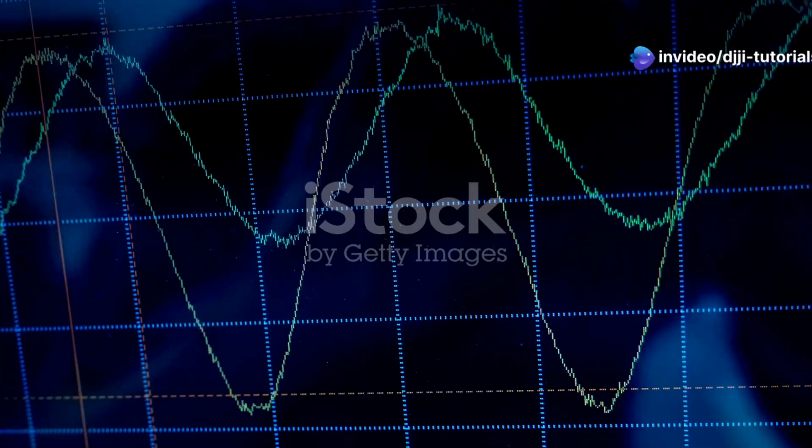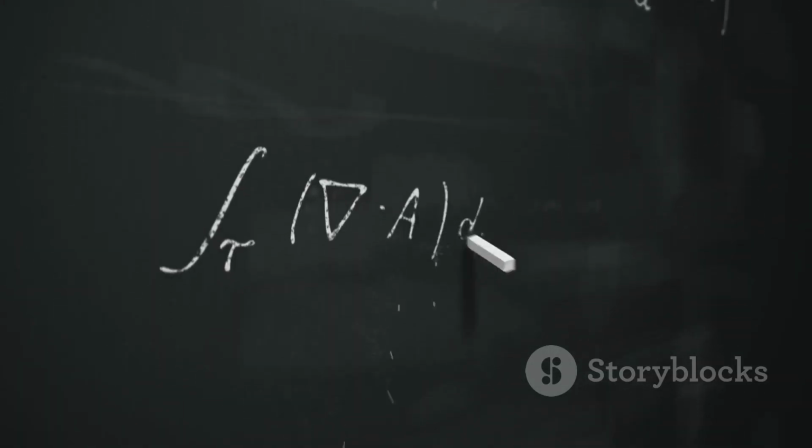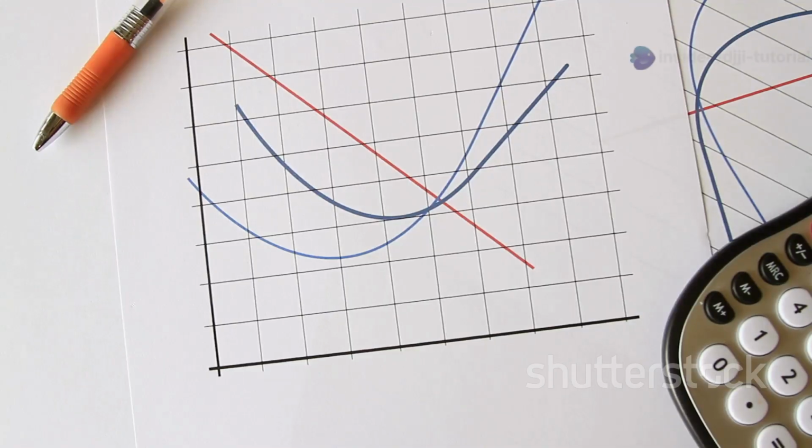Waves: sound waves, light waves, and other waves are often modeled using periodic functions. Oscillations: the motion of a pendulum or a spring is often described by periodic functions. Mathematically, a function f(x) is periodic with period t if f(x + t) = f(x) for all values of x. This means that if you shift the function's graph by the period t, the graph will appear identical to the original.